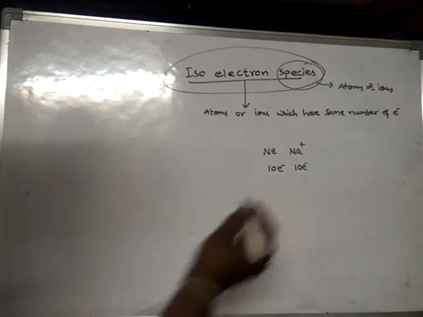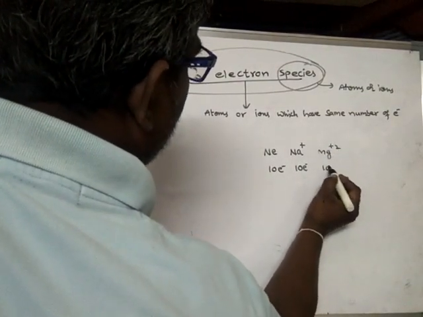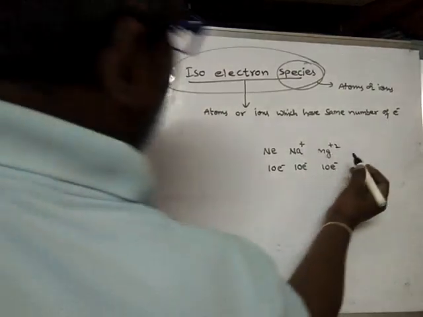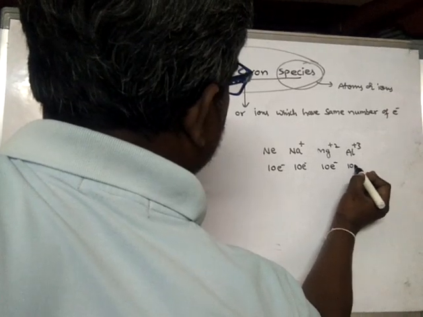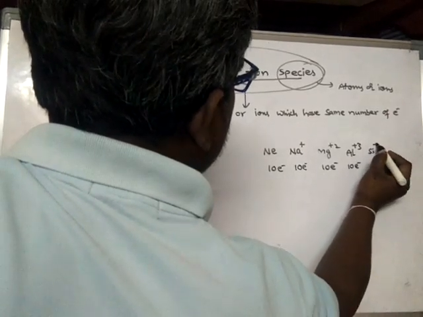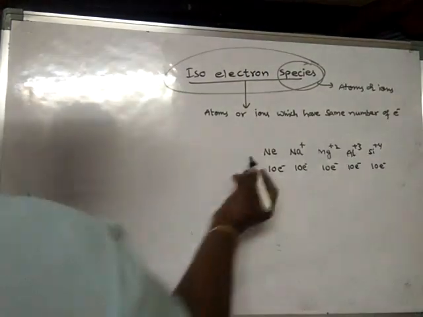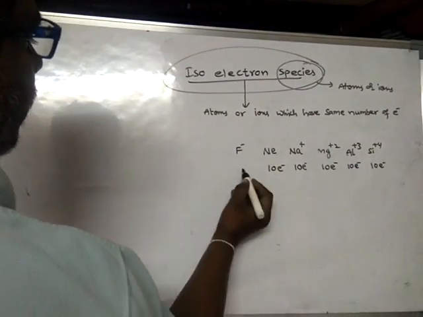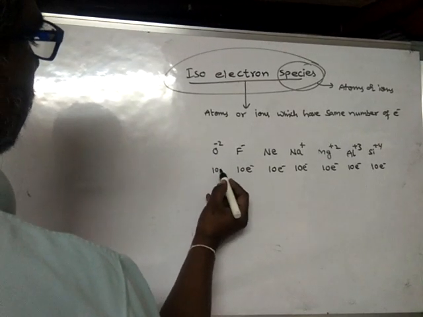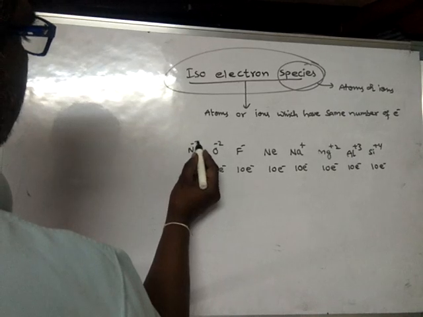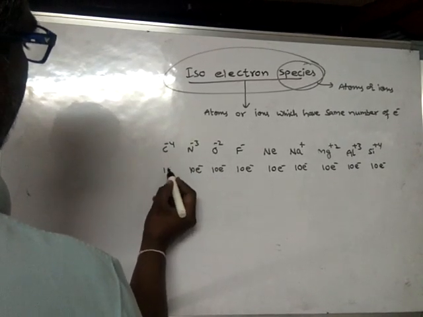In the same way, Mg plus 2 also has the same number of electrons, 10. Al plus 3 also has 10 electrons. Si plus 4 also has 10 electrons. F minus ion has 10 electrons. O minus 2 ion has 10 electrons. N minus 3 ion has 10 electrons. C minus 4 ion has 10 electrons.